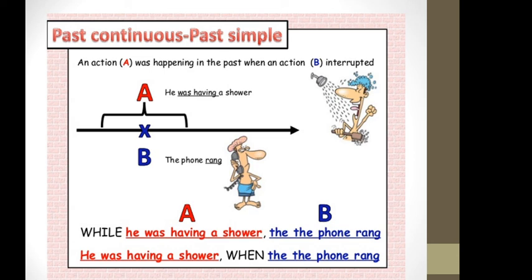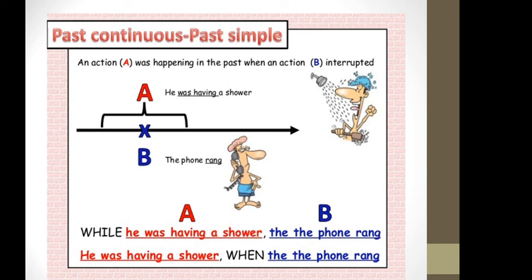This is the action A. What action was happening in the past? He was having a shower. The B: the phone rang. The B interrupted that action. During the shower, the phone rang. He was having a shower.